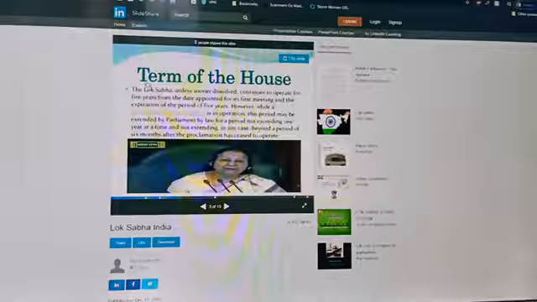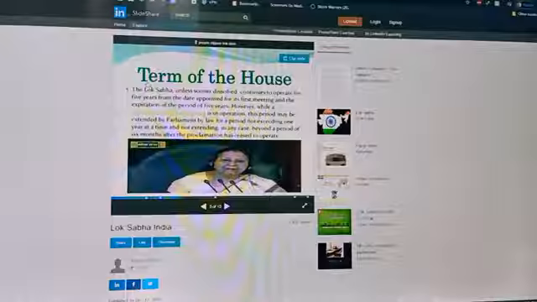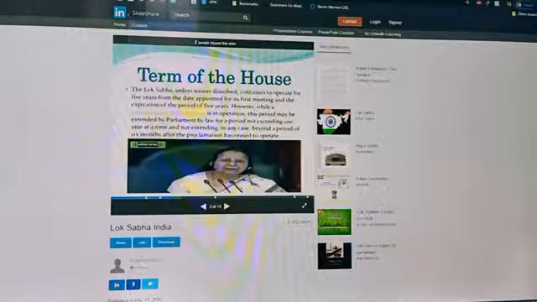But there are cases when one party is not able to get the majority number. So 2-3 parties who have almost the same ideology come together and form the government. Sometimes there are disputes between these coalition parties and they might withdraw their support. In that case, before the time period, the Lok Sabha can be dissolved.